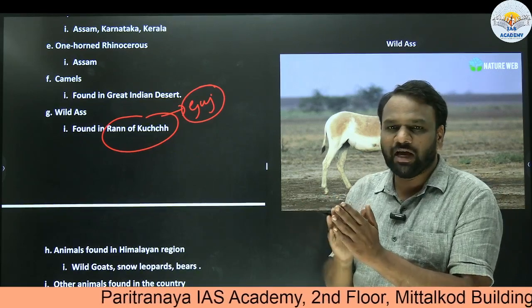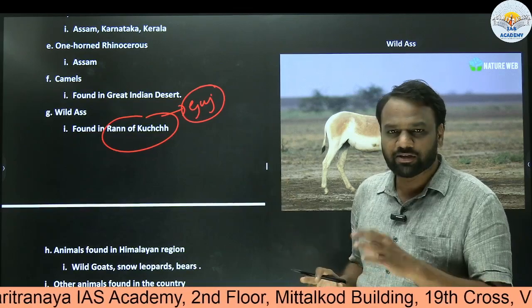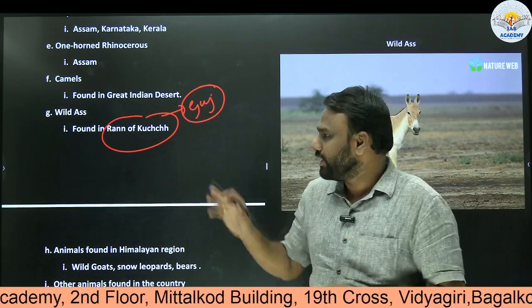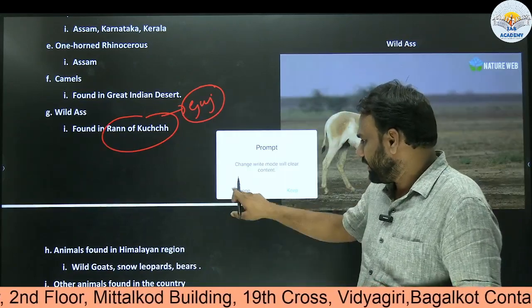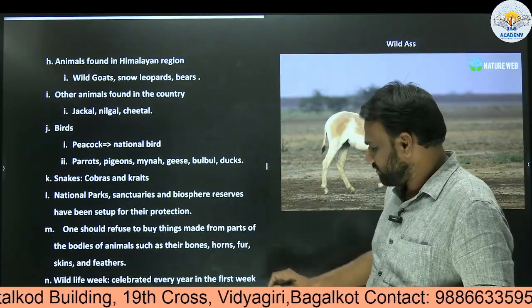they will ask you wild ass and they will associate it with northeast. So whether in northeast do we find wild ass? No. So wild ass, they are found in Run of Kutch, that is western part of India, in the state of Gujarat. Next, out of curiosity, you also need to know about what animals found in Himalayan region.